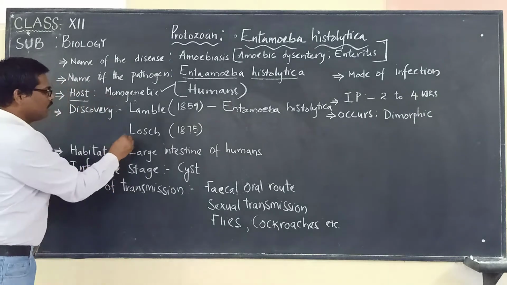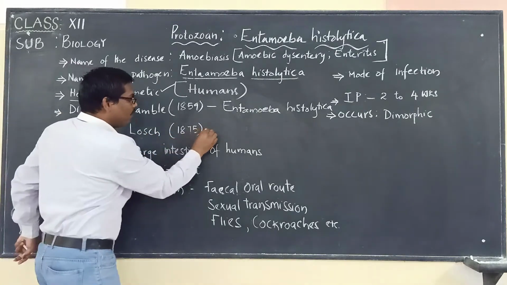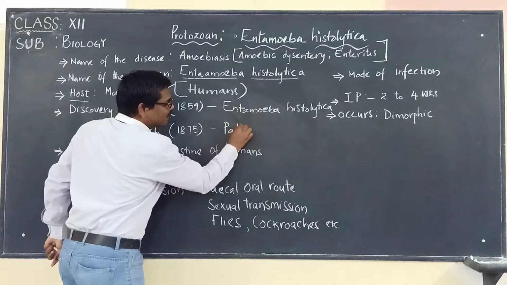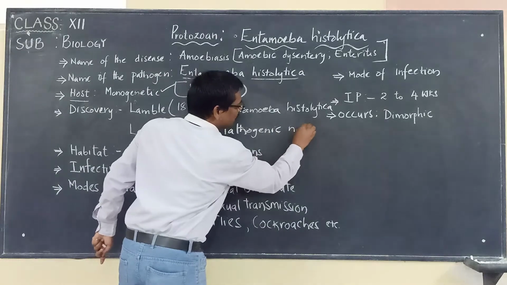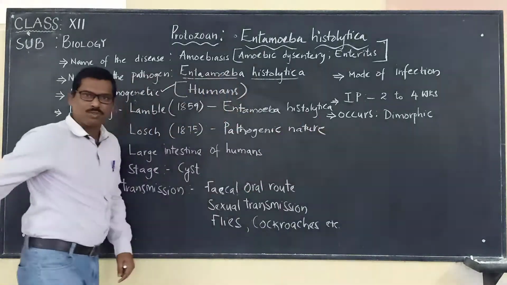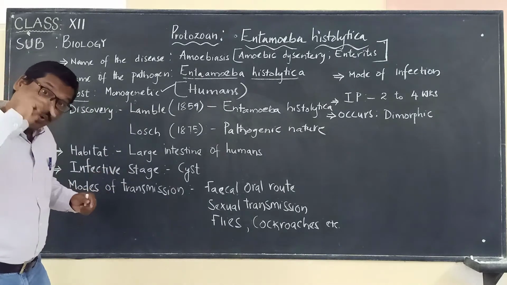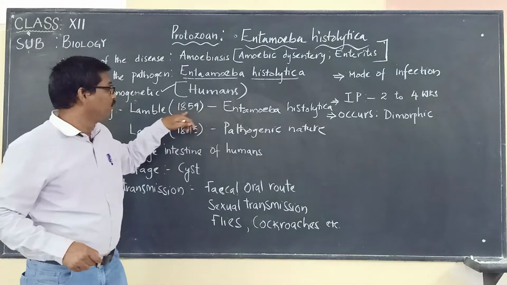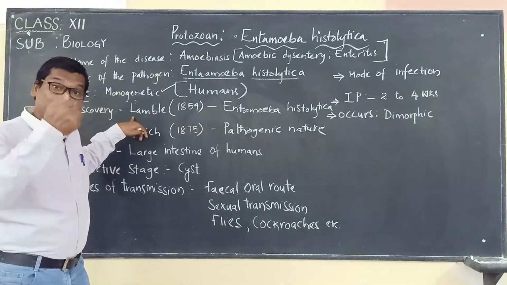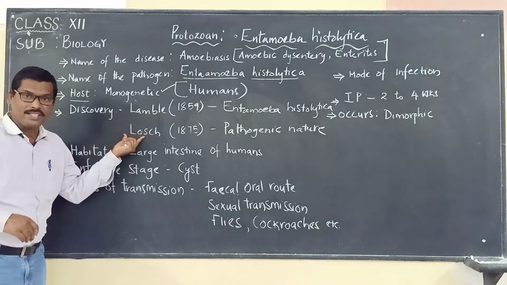But later on, it was lost. In the year 1875, someone discovered the pathogenic nature of this organism. So you have to remember, the scientist who discovered this organism is whom? It is Lambert. But its pathogenic nature was discovered by whom? It is lost.